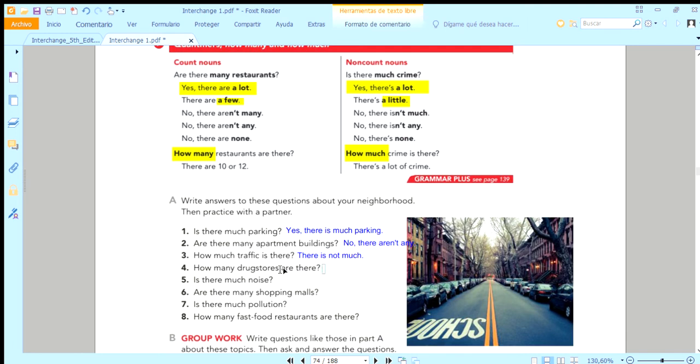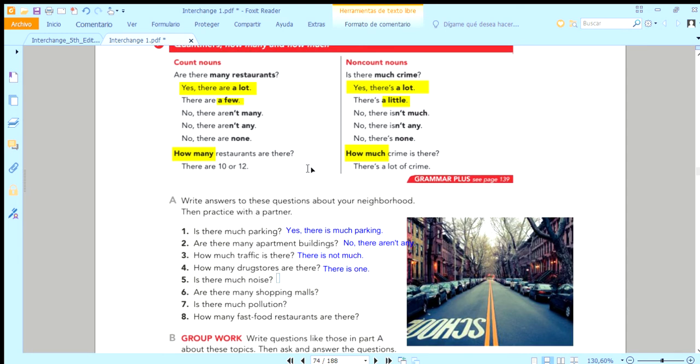But how many drugstores are there? How many here in count? How many? And I answer with the number. They are 10 or 12. In Floresta, there is one. Farmacia de Similares.